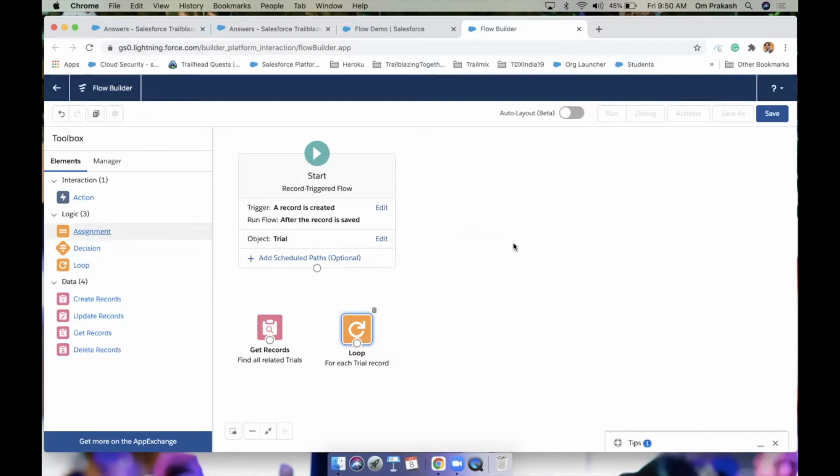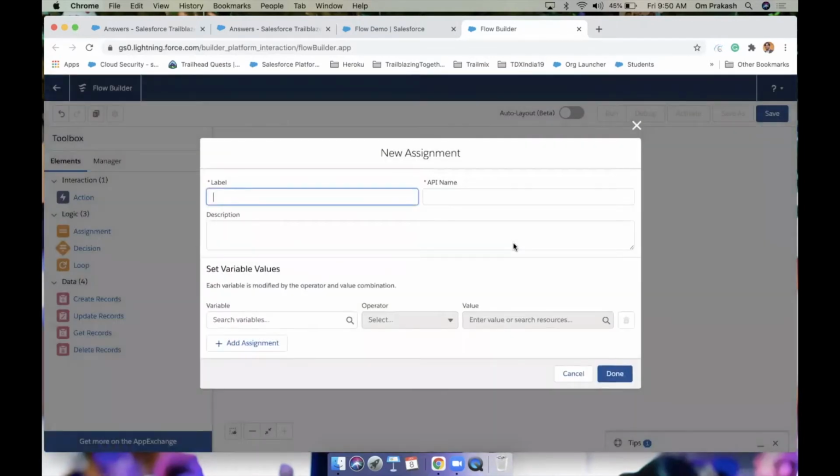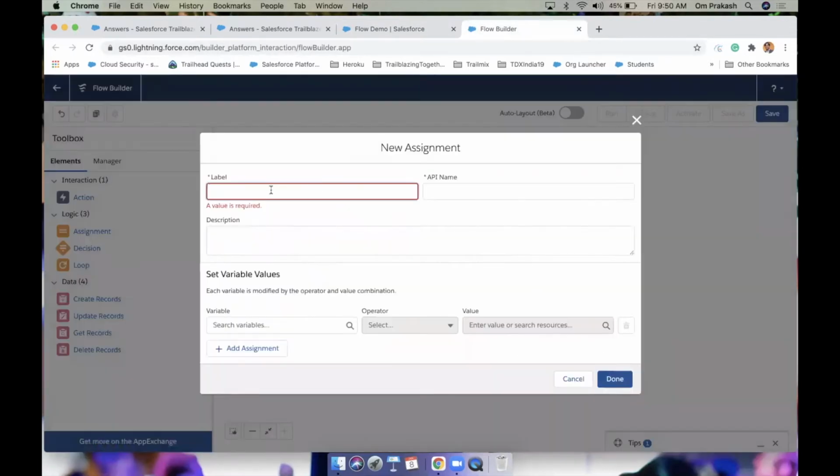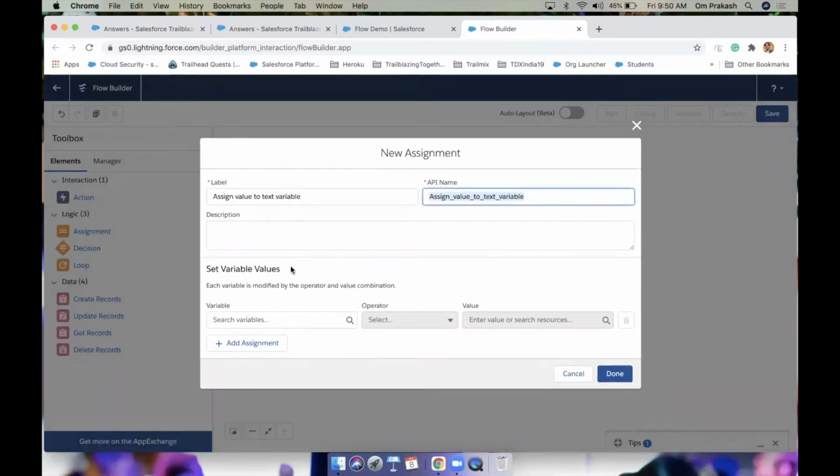Now drag one assignment. Basically, I'm going to create one text variable first, and then I'm going to assign all these values in the text. Okay, so give a name, something like assign value to text variable. For this, we need a text variable.